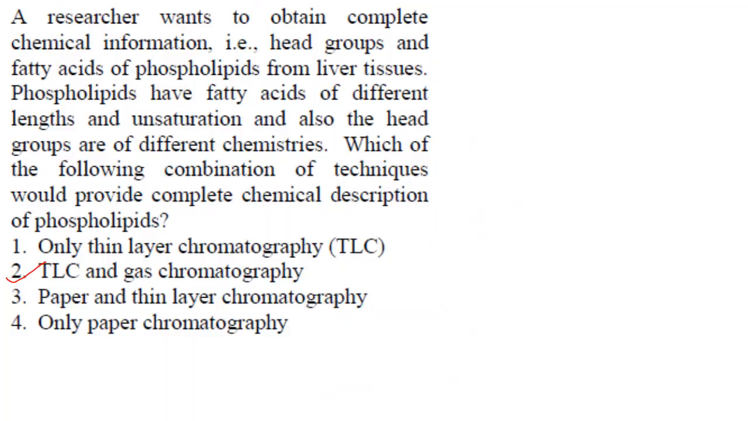Now coming to the next. A researcher wants to obtain complete chemical information, that is head groups and fatty acids of phospholipids from liver tissues. Phospholipids have fatty acids of different length and unsaturation, and also the head groups are of different chemistries. Which of the following combination of techniques would provide complete chemical description of phospholipids? So it is naturally TLC, thin layer chromatography, and gas chromatography that is going to provide you the required information. Answer is option